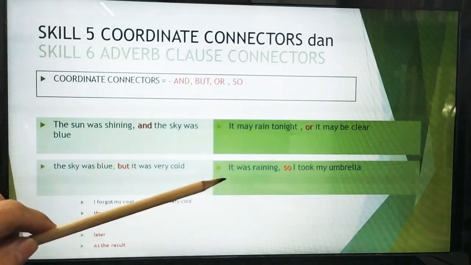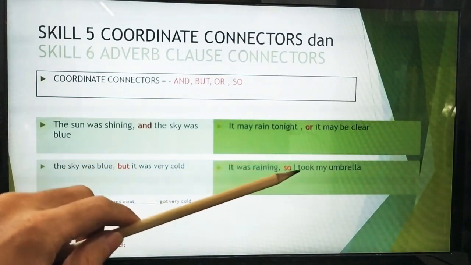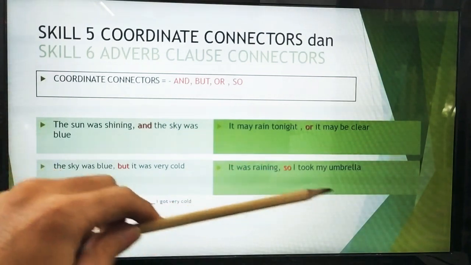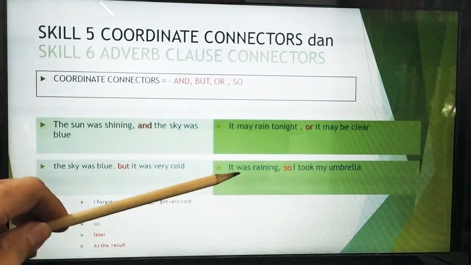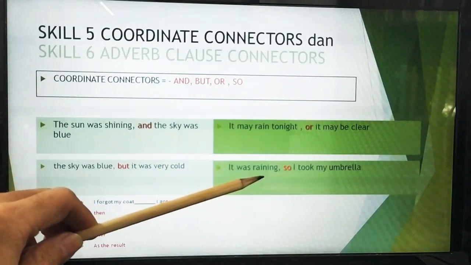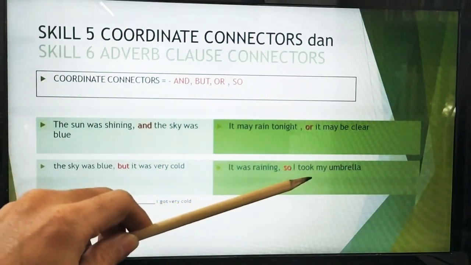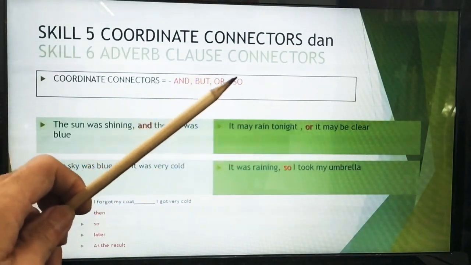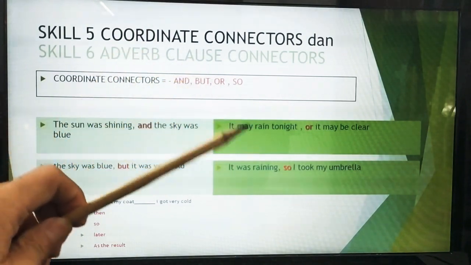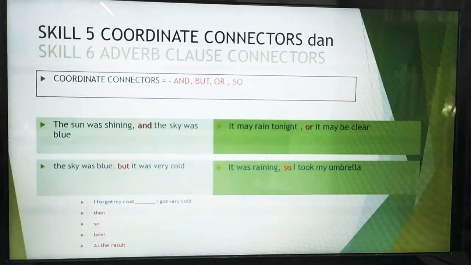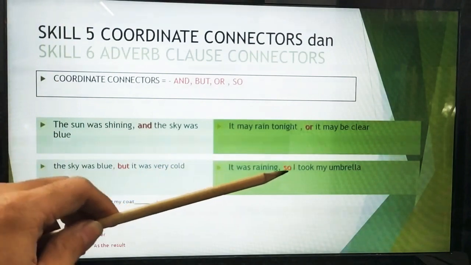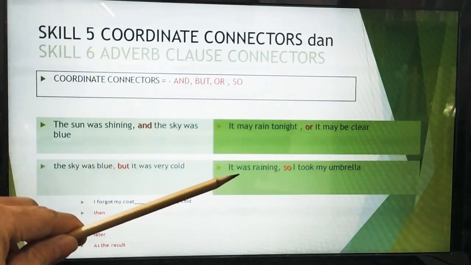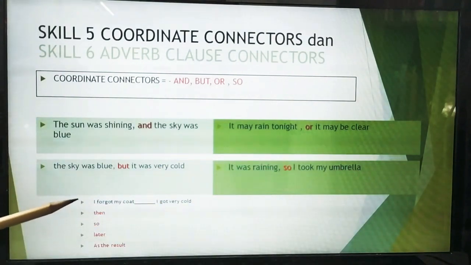And then the last one is: it was raining, so I took my umbrella. Take a look at this. Even though there is a was verb in it, it's just like the effect of what we have done, what something happened. It was raining, so I took my umbrella. Take a look at this one.